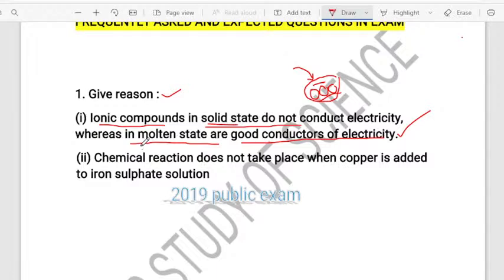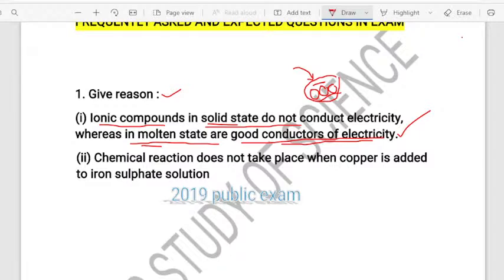But in the molten state, what happened? The force of attraction between the oppositely charged ions is overcome. Thus the ions move freely and they conduct electricity. So this is what you will write in the examination, dear students.